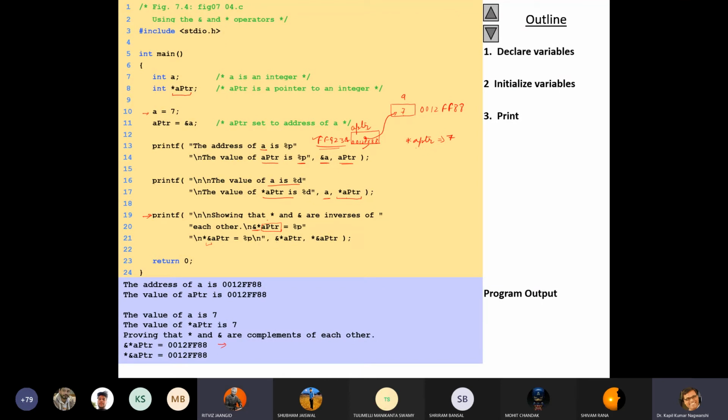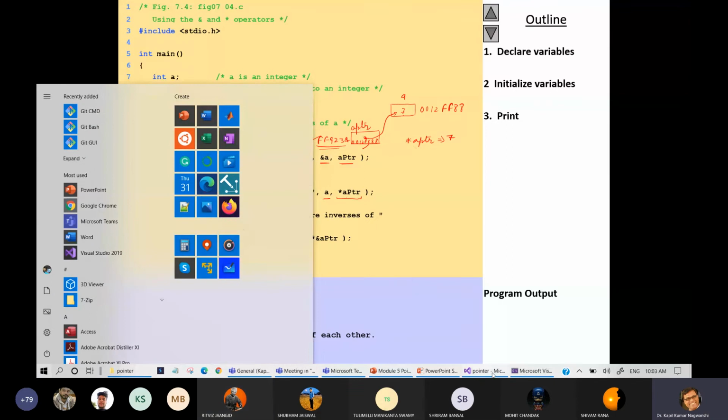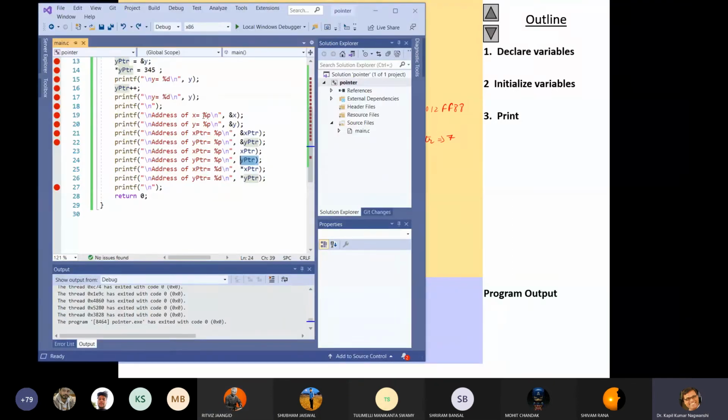Unsigned address. Okay, sir. Oh, so it cannot be a negative value. Okay, so that's why. Sir, %p will be hexadecimal, and %u will be the decimal system. Yes, it will be, and you can convert it also. Let me show you, because we have the program also. So this is the program, and let me write what has the same value.